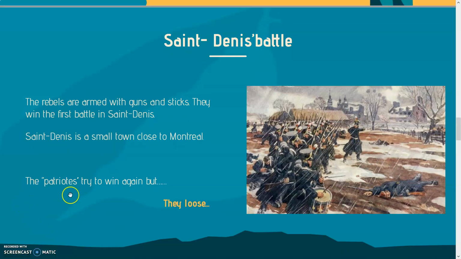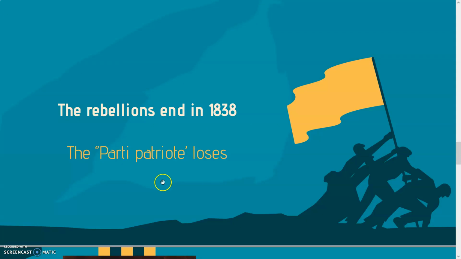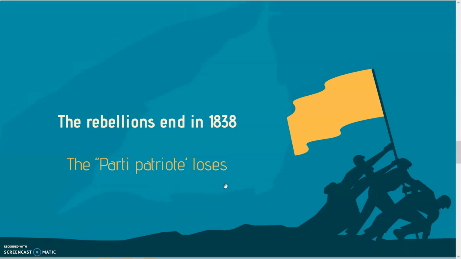The Patriots try to win again. Saint-Denis is a small town close to Montreal, so they win the first battle. But then, when they continue during other battles, the Patriots try to win again, but they lose. They're not able to continue. They're going to lose. As a consequence, the rebellions end in 1838.